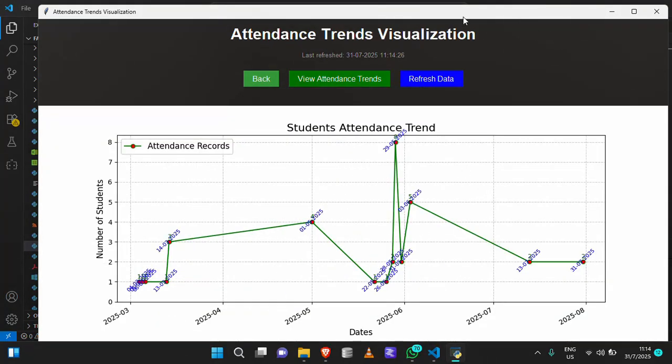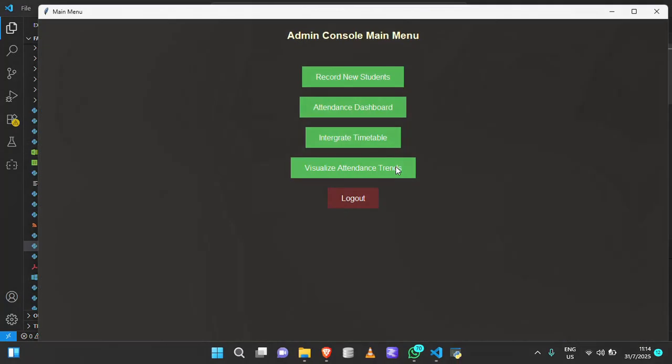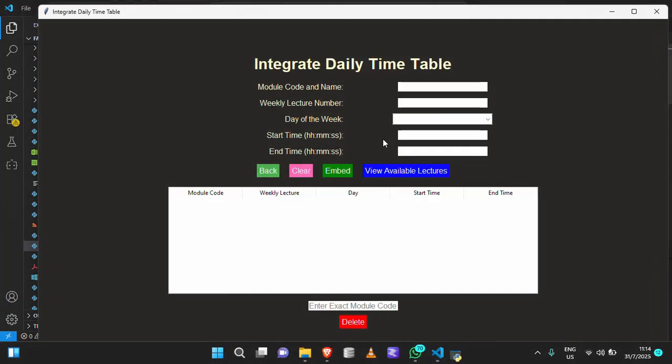It's using matplotlib here in this case, and it shows the detailed explanation for today and every other day. So the administrator and the lecturers can actually see the trend, like are the students still coming to school, and they can visualize everything here.